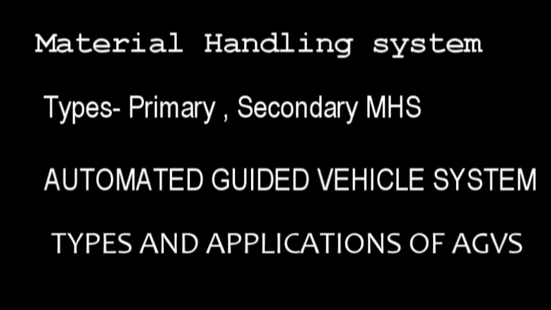So these are the various types of automated guided vehicles: towing vehicles, pallet trucks, unit load vehicles, forklift trucks, light load vehicles, assembly line vehicles.